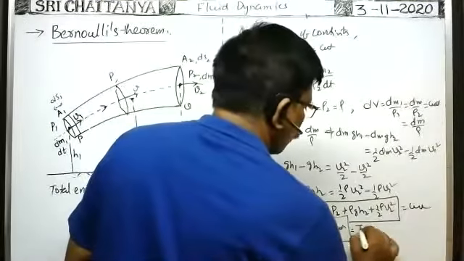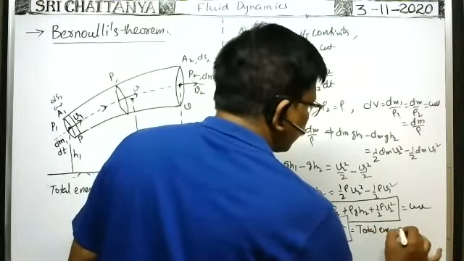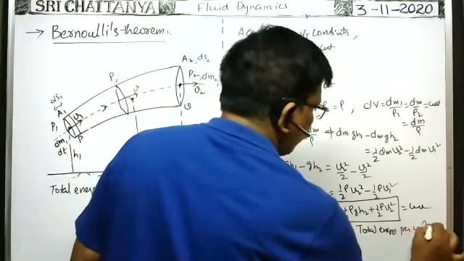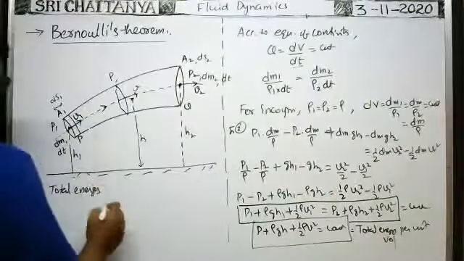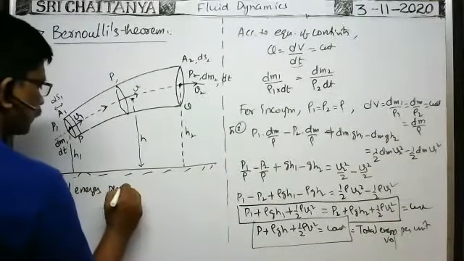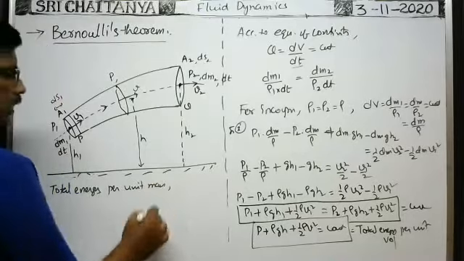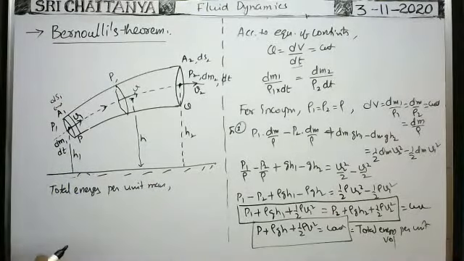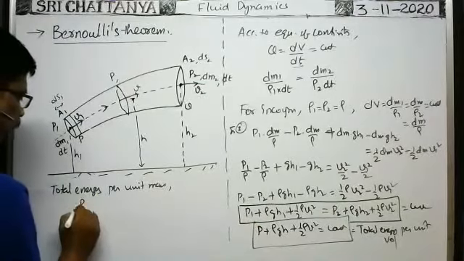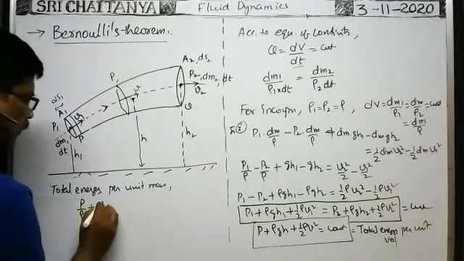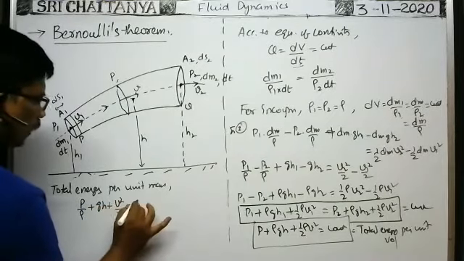It is the total energy per unit volume. Okay, unit volume. So total energy per unit mass, how can we write? In order to obtain the total energy per unit mass, you divide this equation with rho. Then P by rho plus gh plus v square by 2 is equal to constant.